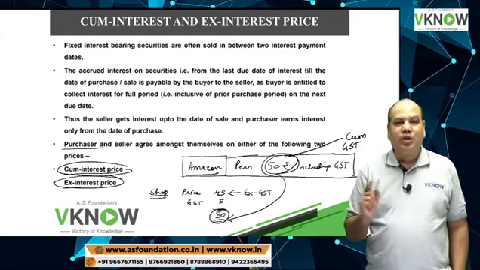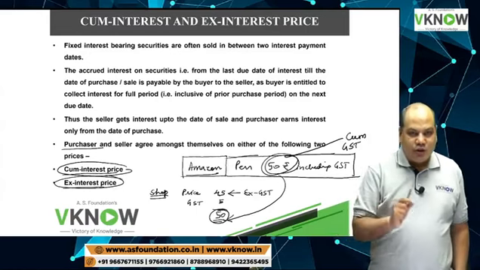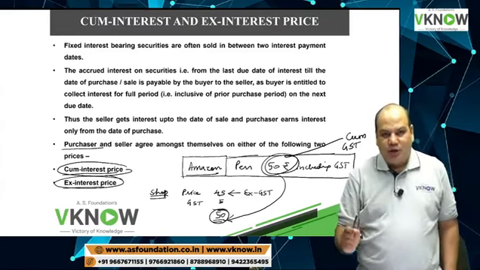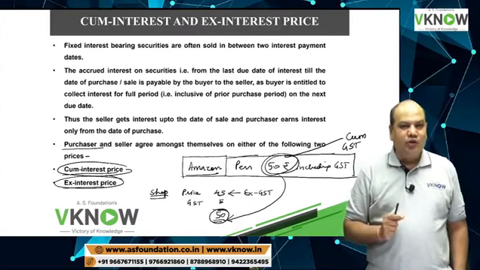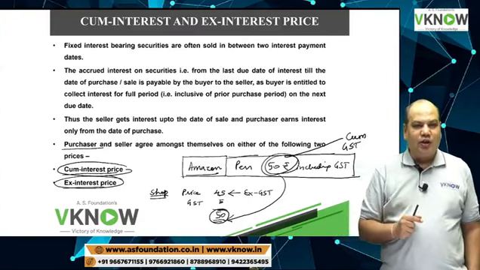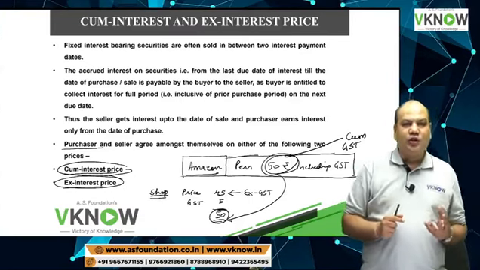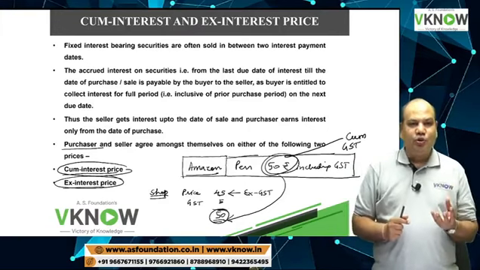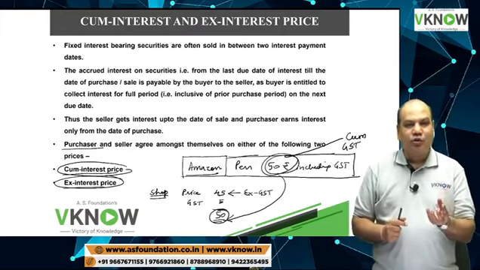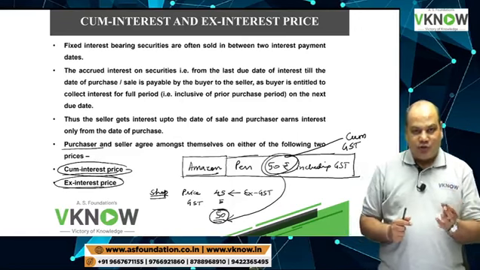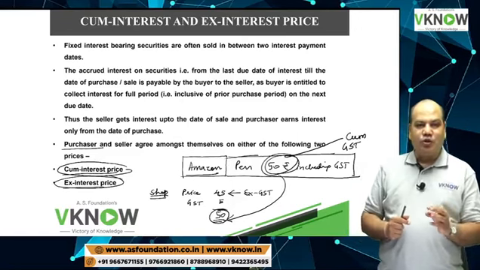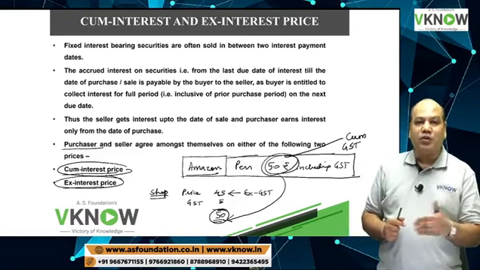Interest will be separately recorded, because interest is a separate financial transaction. So there are two transactions happening together. One is the transaction of buying and selling of investment, and another is the transaction of receiving or paying the interest.